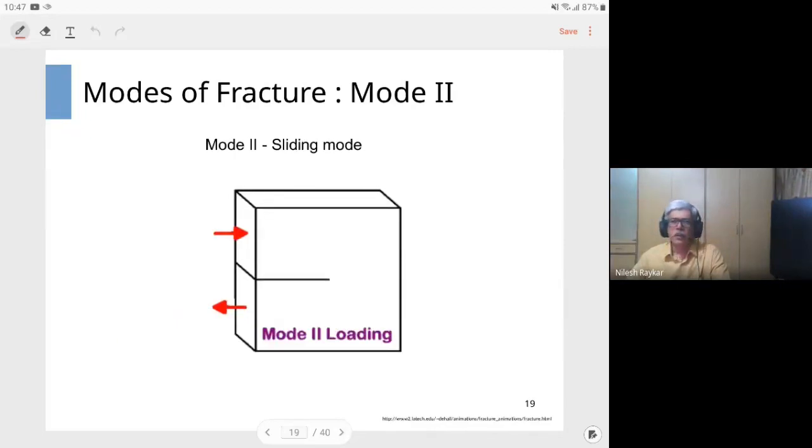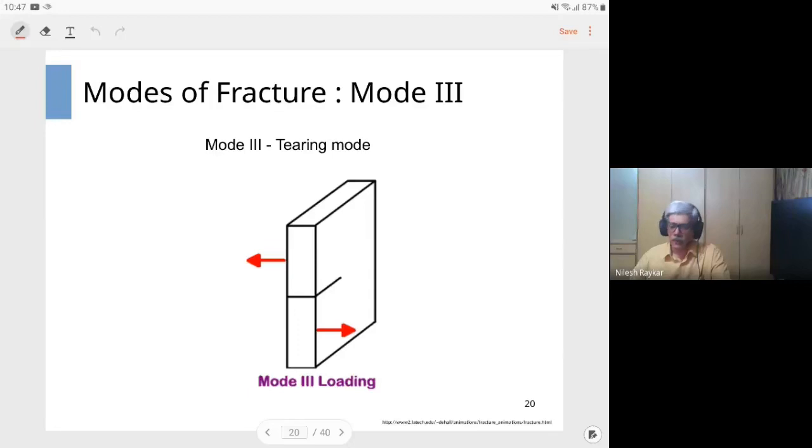In the sliding mode, the two surfaces slide with respect to each other. The forces push one surface and pull another surface. Again, if you look at my video in this session, you'll find that if these are the two crack surfaces, they slide over each other. And at the bottom of my palm, which is the crack tip, the crack grows by sliding action. And the last mode is known as the tearing mode. In this mode, the two surfaces tear or separate out of plane with respect to each other.